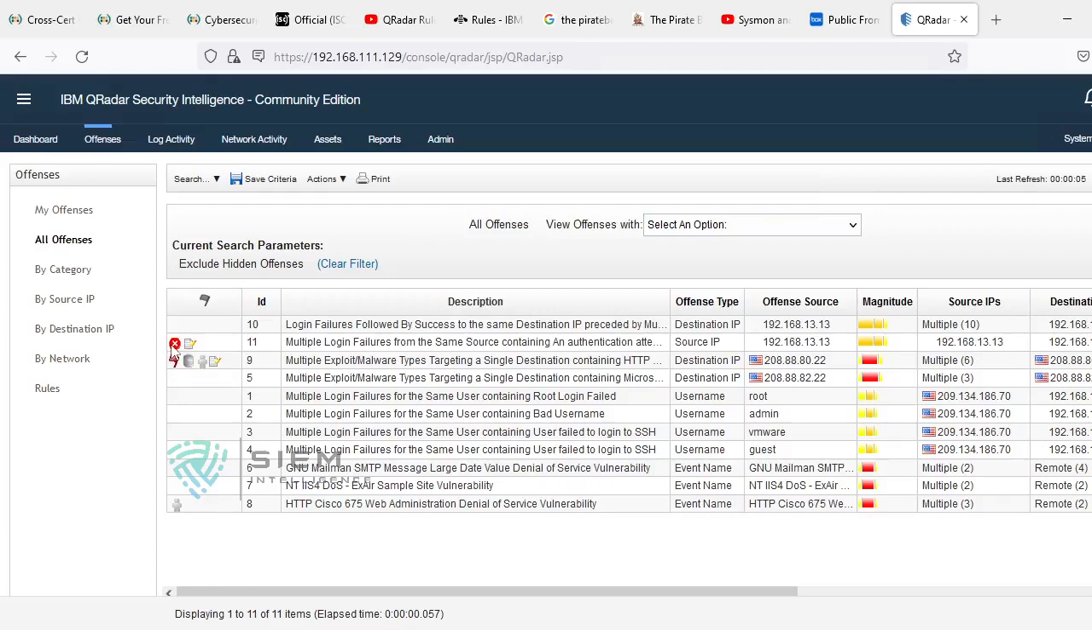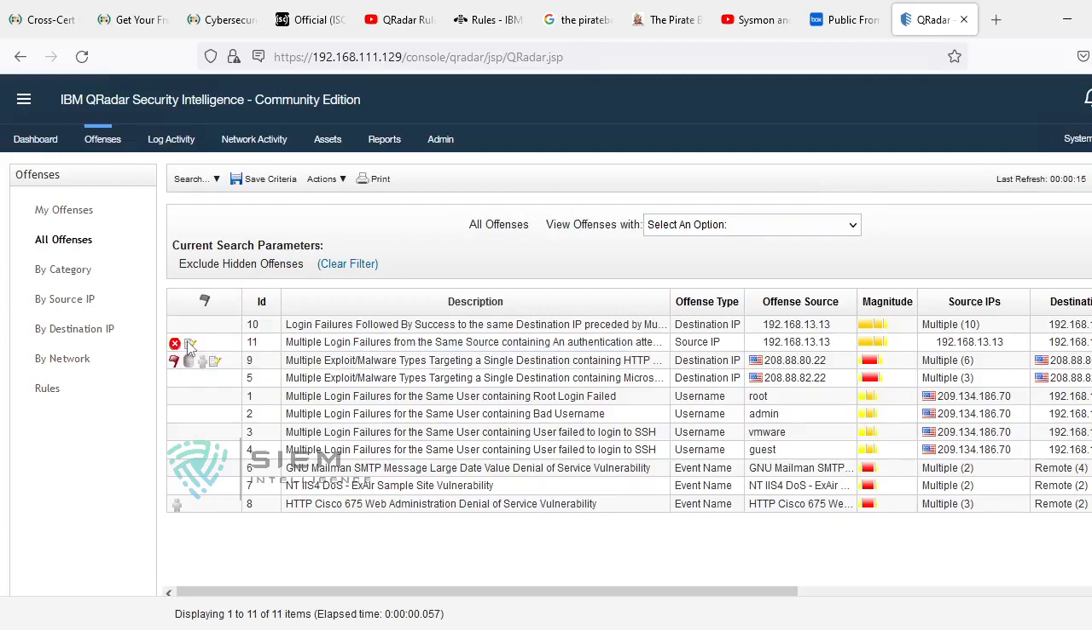If it is red and closed, it means general closed. If it is gray and cross, it means inactive and closed. If you mouse over it, you can come to know this offense was closed by admin at this point of time. Reason is false positive tuned.